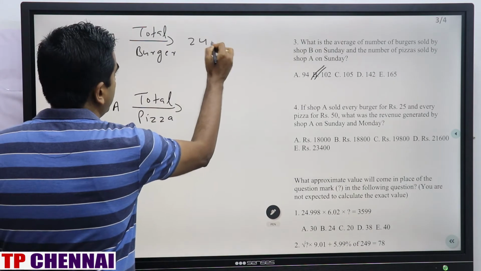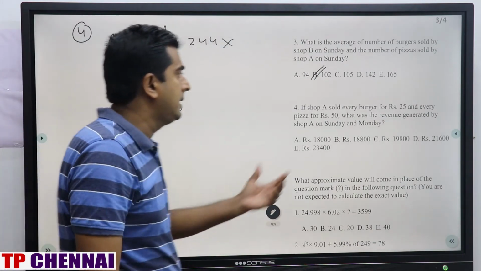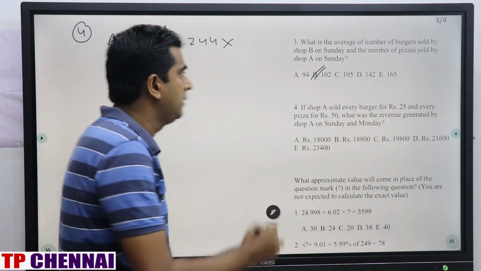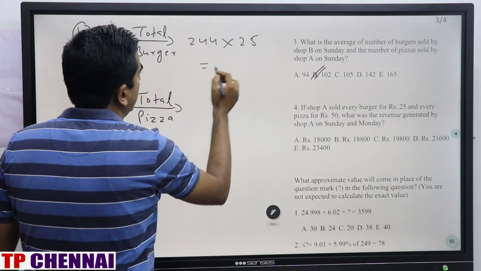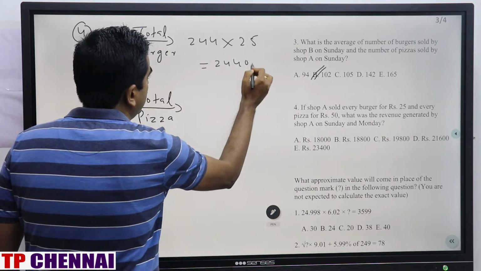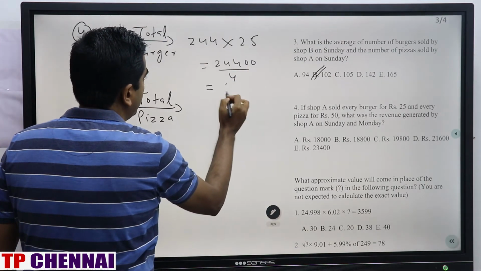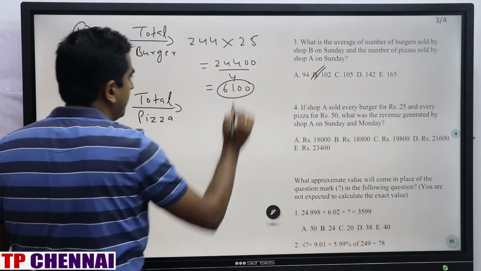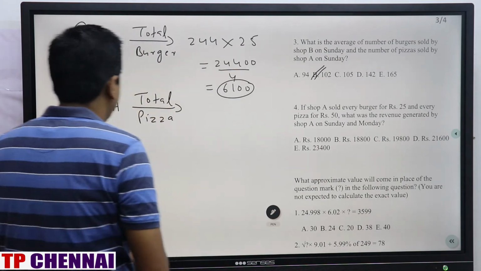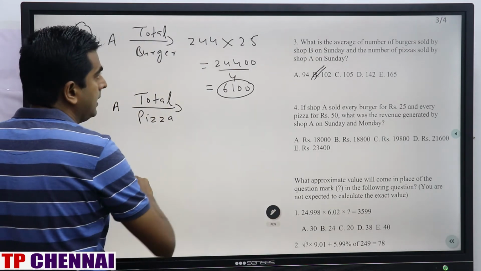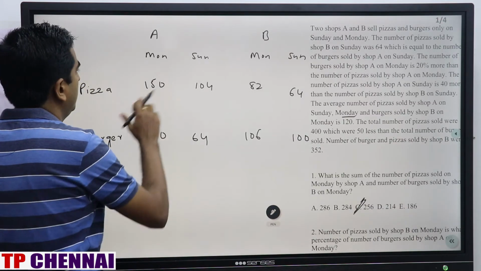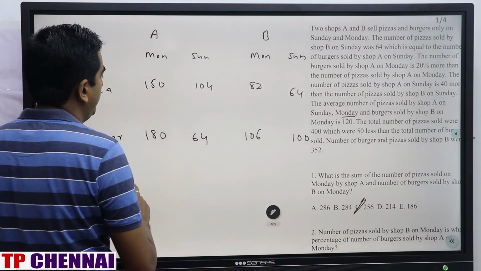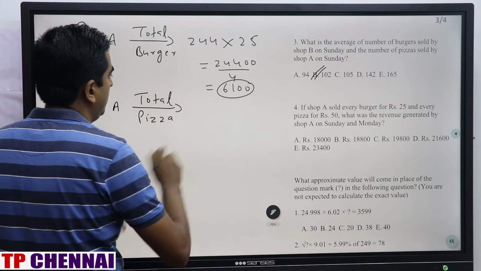So 244, each burger is selling for 25 rupees. So total will be 244 into 25. This is how much? 244,000 divided by 4. 4 6s are 6,100. Right? Then pizza by shop A. How much? 254.